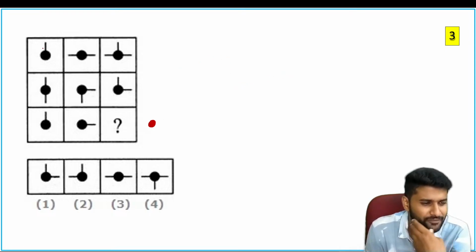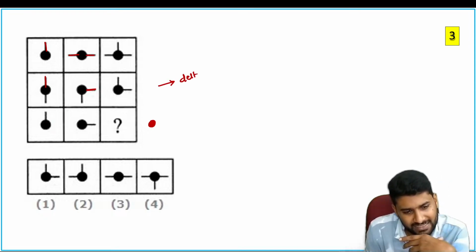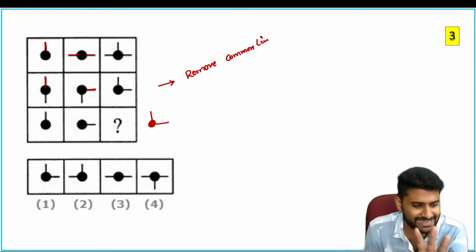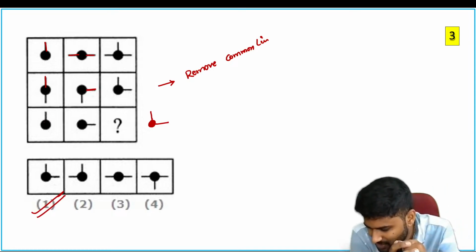Now see, dot is the common. If you observe, this line is considered and this line is also considered. In the second picture, they consider the top line and the right line. So which lines do we have to consider? Simply, they are deleting, removing the common line. Just remove the common line. In this picture there is no line which is common, so your answer must be in this way. So what is the suitable answer? First is the correct answer. Is it clear, guys? Logic?